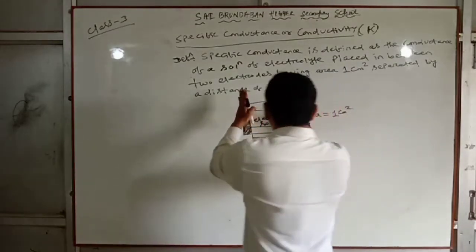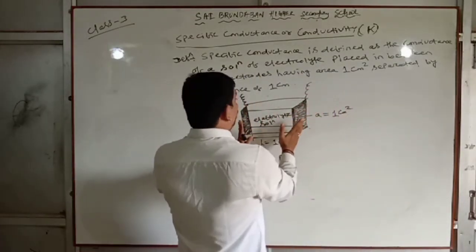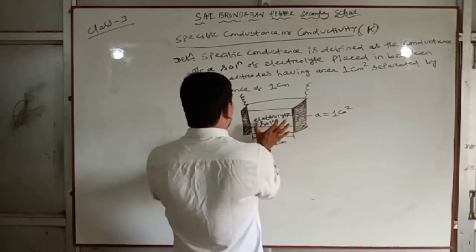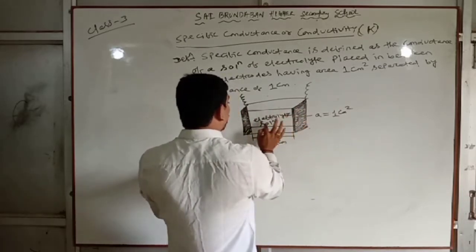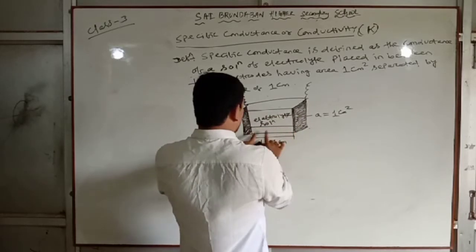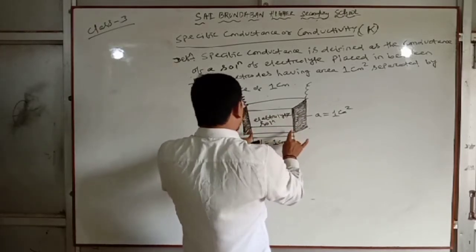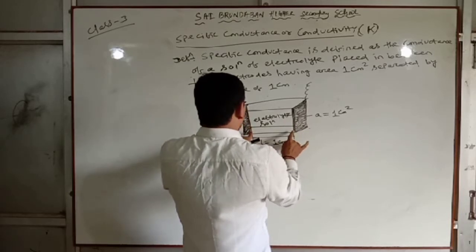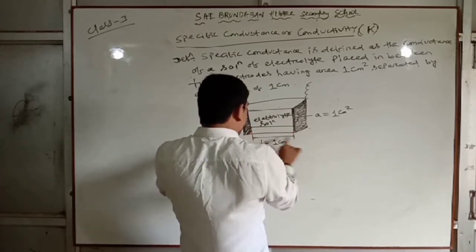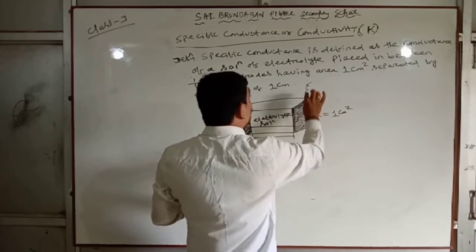Look at this, these are the two electrodes. Specific conductance is the conductance of a solution, and here we will put the electrolytic solution. The distance between the two electrodes is 1 cm. This is the length of the conductor and this is the area of the conductor.